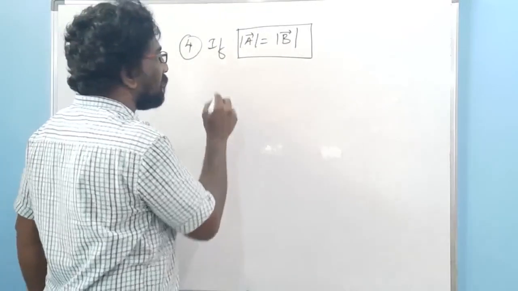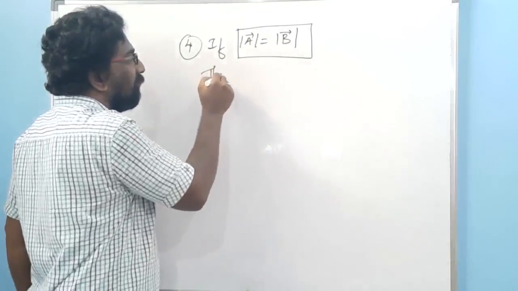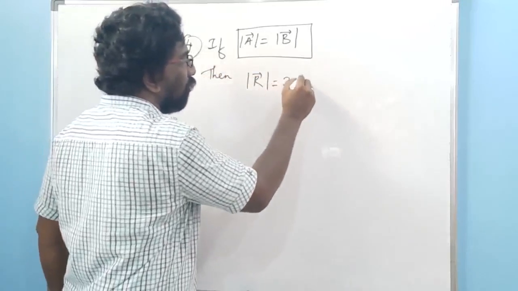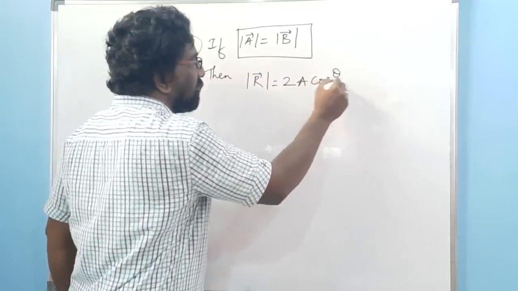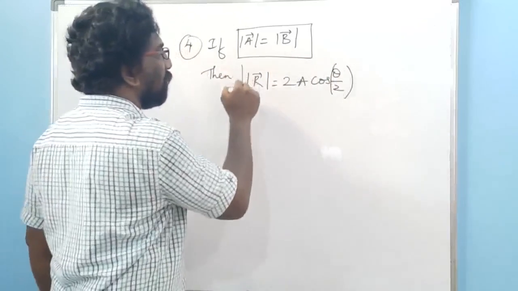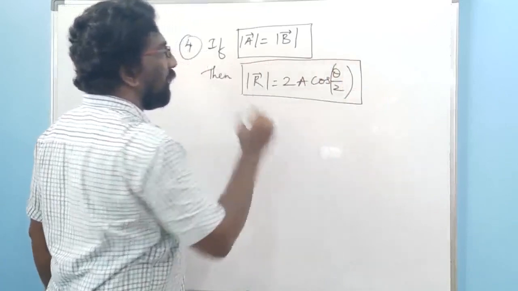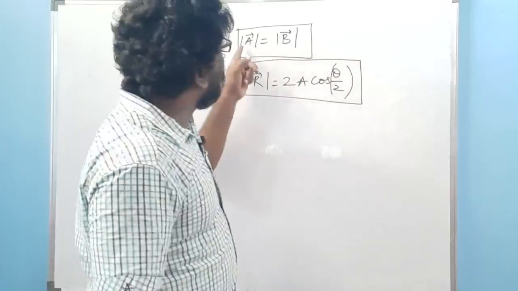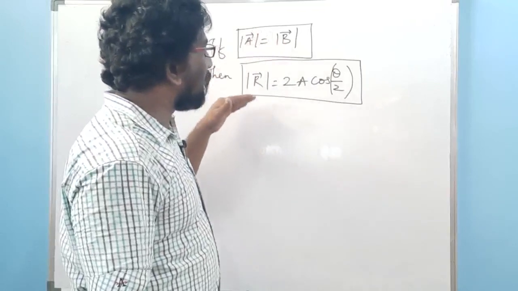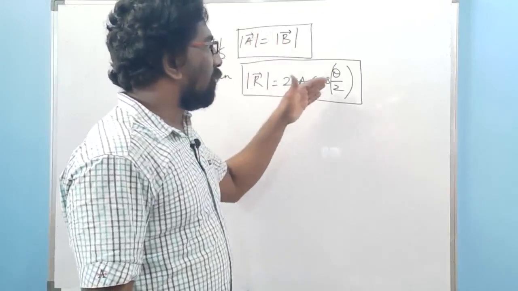Then your resultant vector is equal to 2A cos of theta by 2. If magnitude of vector A is equal to magnitude of vector B, the resultant vector will have a magnitude of 2A cos of theta by 2.